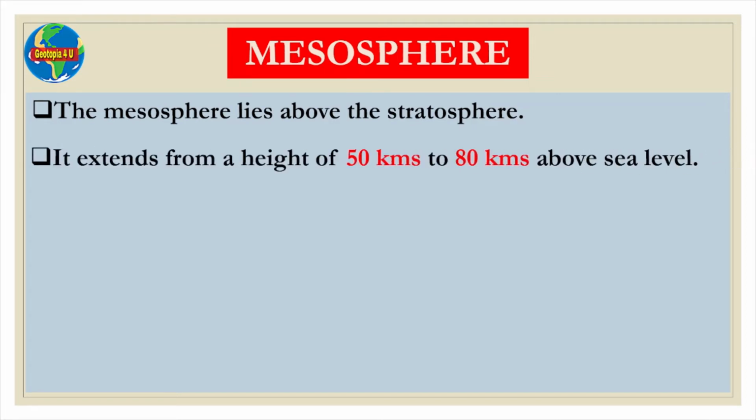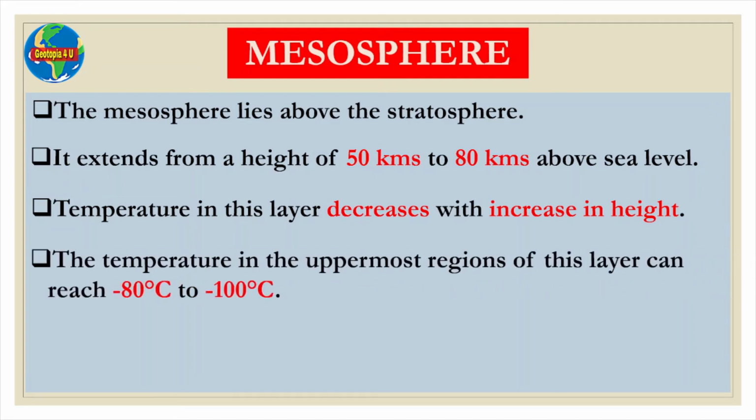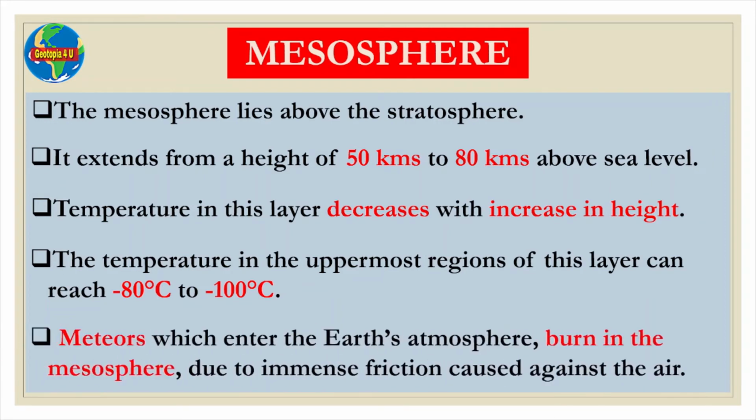Temperature in this layer decreases with increase in height. The temperature in the uppermost regions of this layer can reach minus 80 degrees Celsius to minus 100 degrees Celsius.